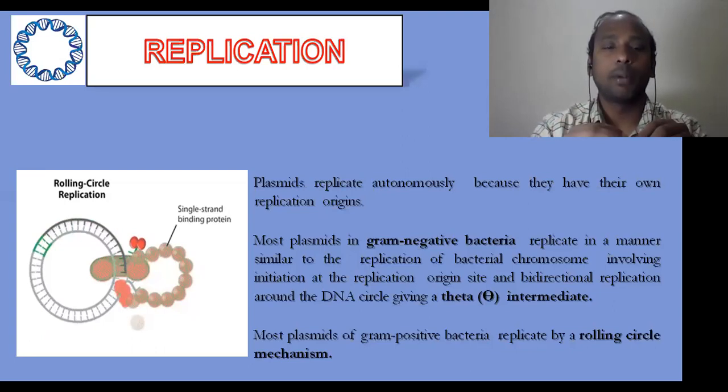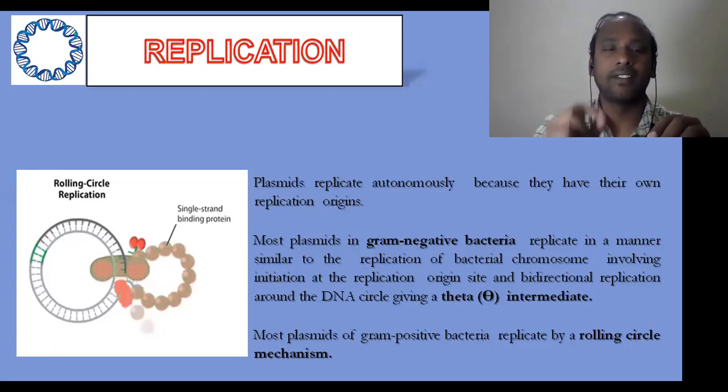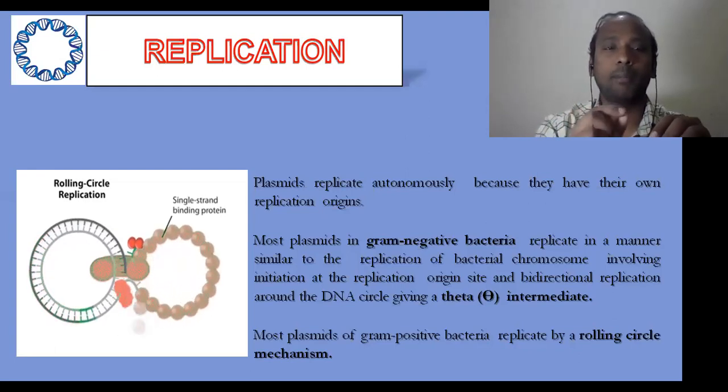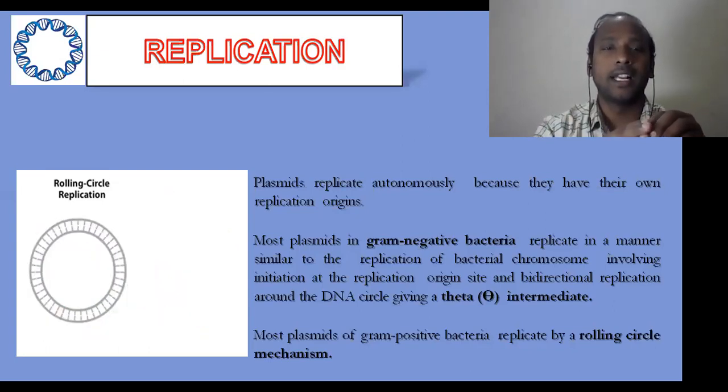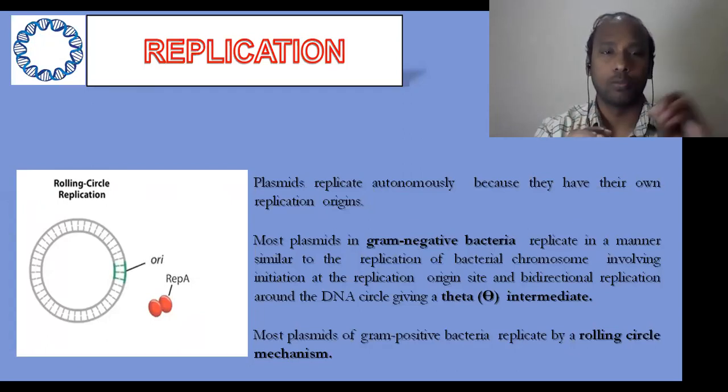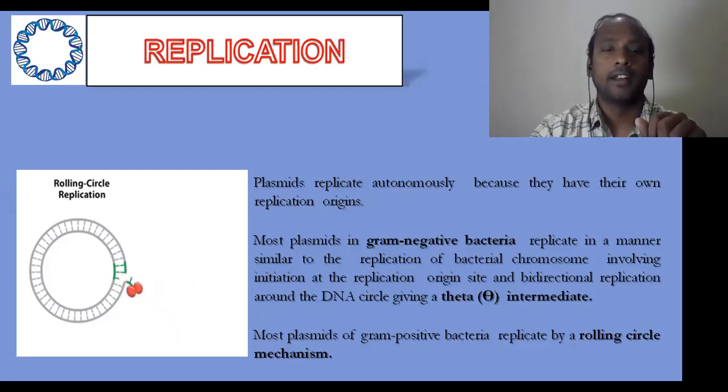In this rolling circle replication, I'm not going to discuss each and everything. You should remember that the origin region is important, and there are other proteins involved, called single-stranded binding proteins, and even all the nitrogen bases and the polymerase, everything is required like in the bacterial chromosome. Clear? Done. Here you should remember only the rolling circle replication. Fine.